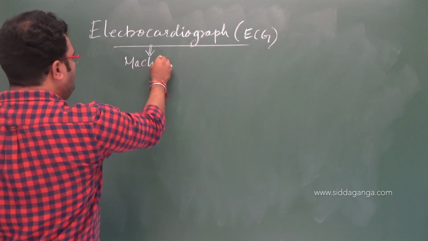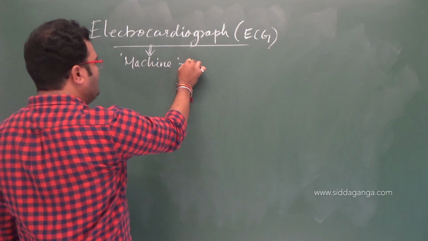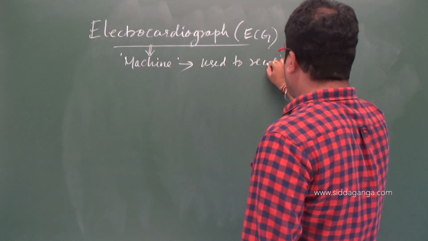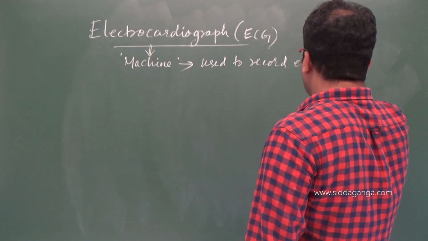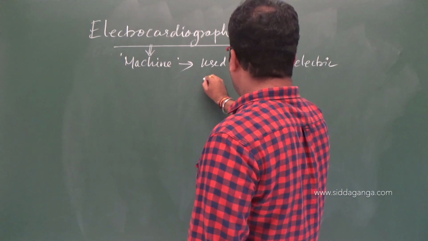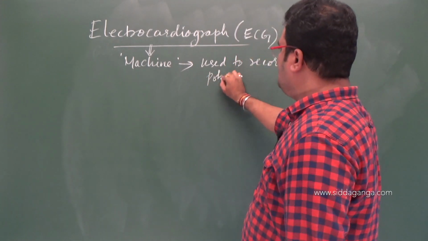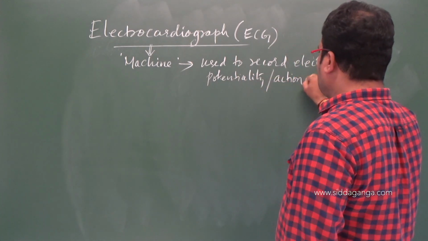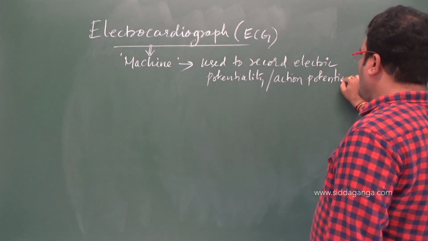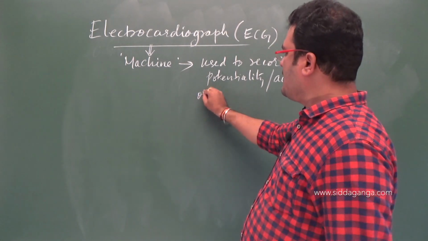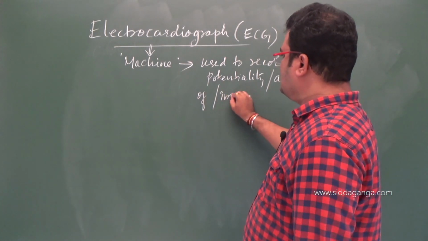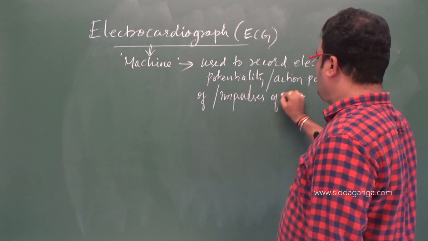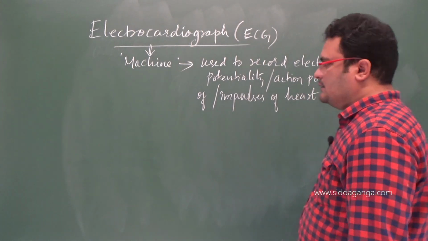It is a machine which is used to record electric potentiality or action potential or impulses of the heart.